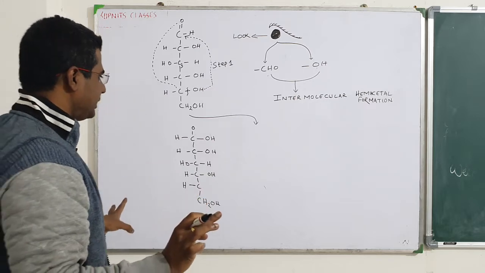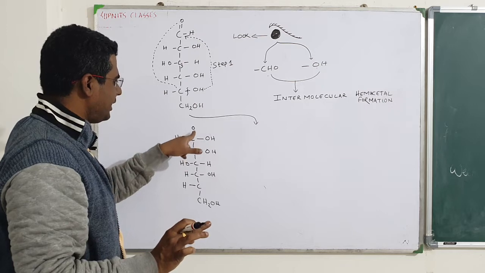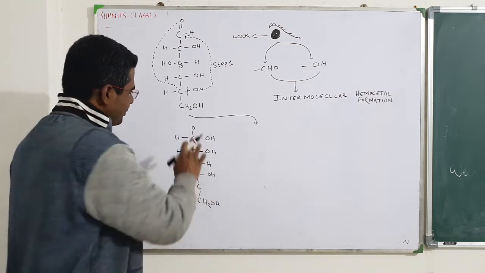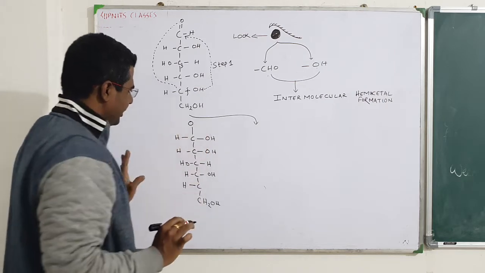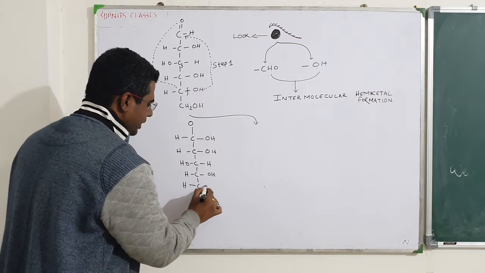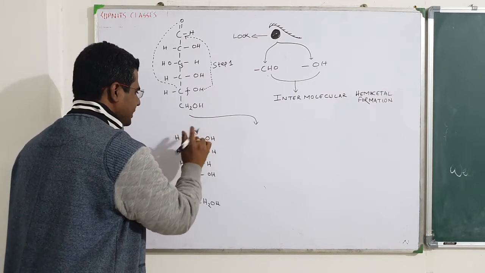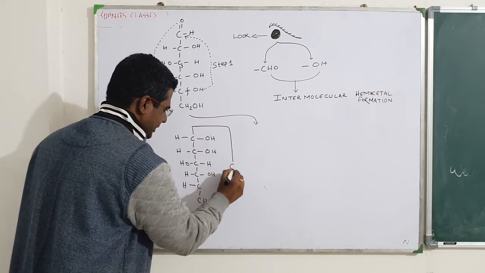As soon as OH comes, it can only share 1 electron with that carbon. This is also requiring 1 bond, this is also requiring 1 bond, and hence we can definitely connect this like this.